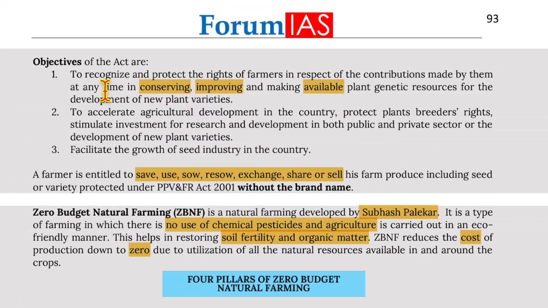The objectives of the Act are to recognize and protect the rights of farmers in respect of contributions made by them at any time in conserving, improving, and making available plant genetic resources for development of new plant varieties, to accelerate agricultural development in the country, protect plant breeders' rights, stimulate investment for research and development in both public and private sector for the development of new plant varieties, and facilitate the growth of the seed industry in the country.